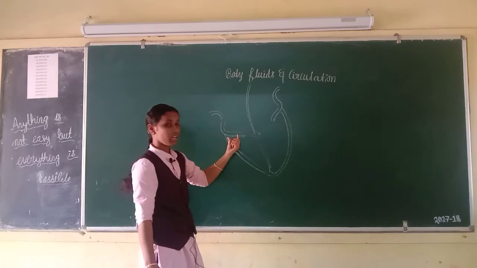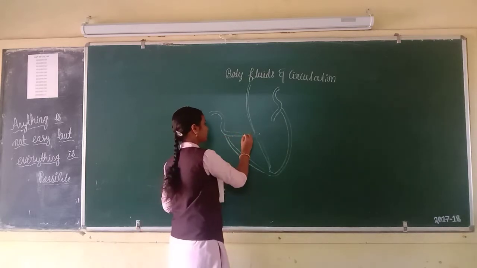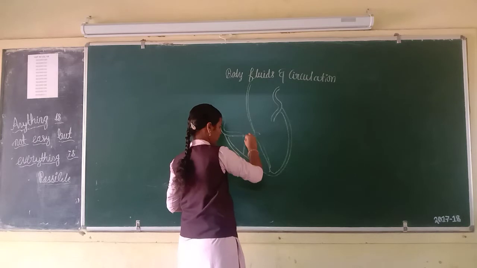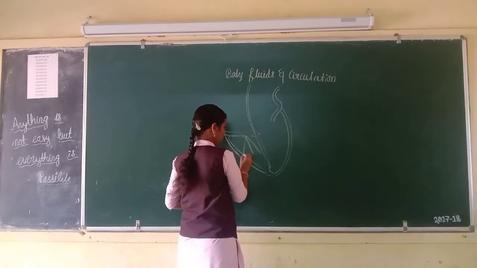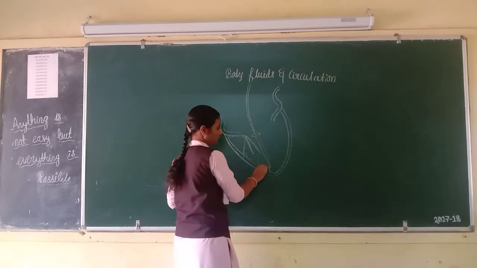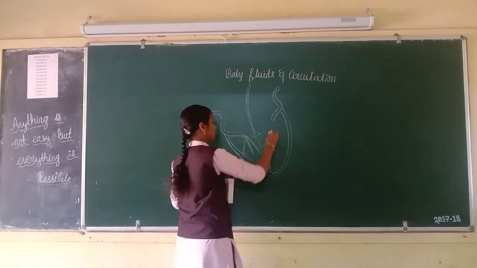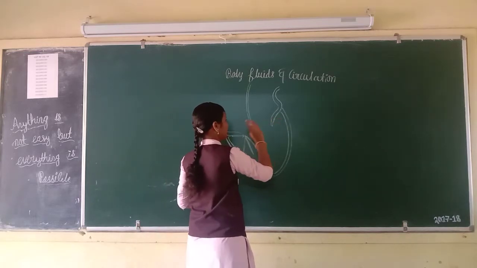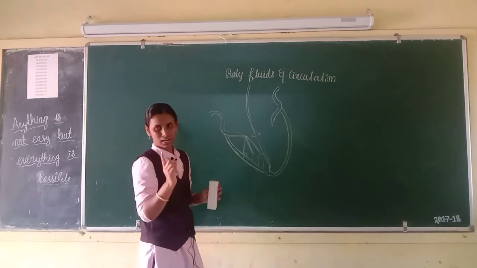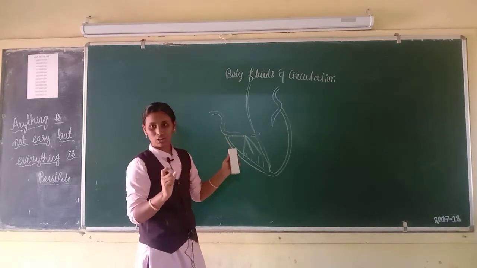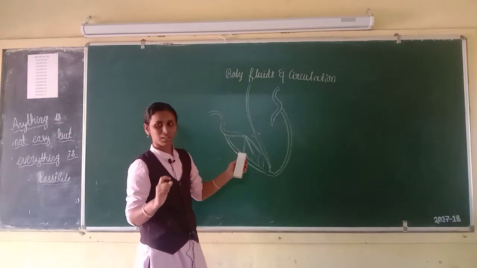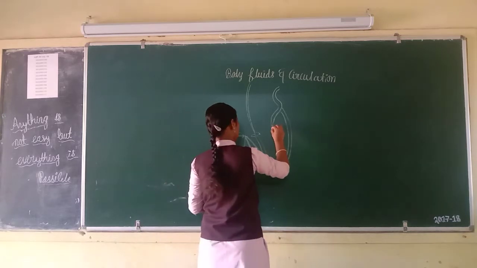That valve is called the tricuspid valve. Then these are chordae tendineae, and some muscles are present here. Those muscles are called papillary muscles. Then here one valve is present. That valve is called the mitral valve or bicuspid valve.